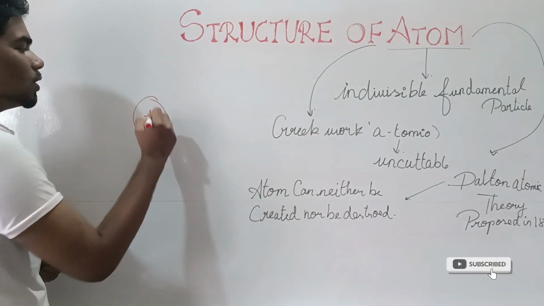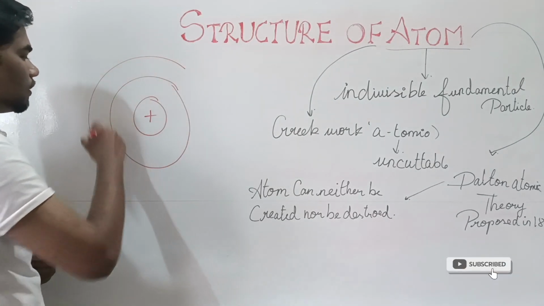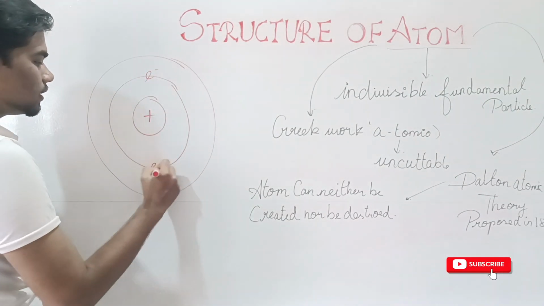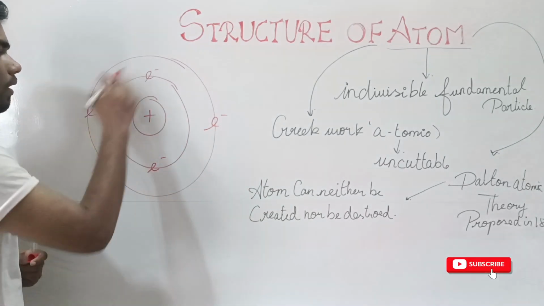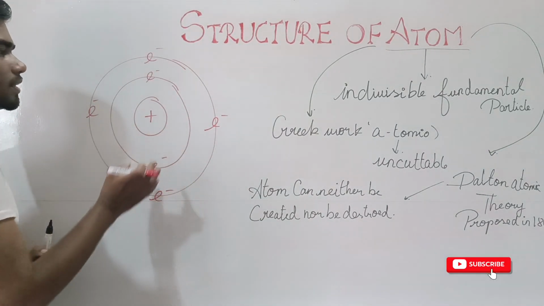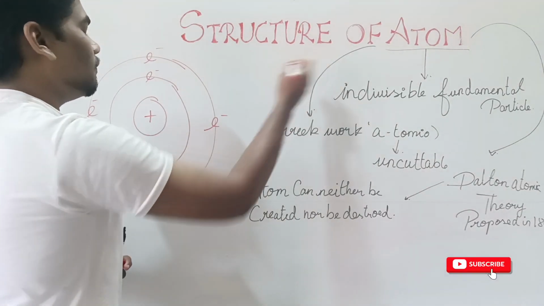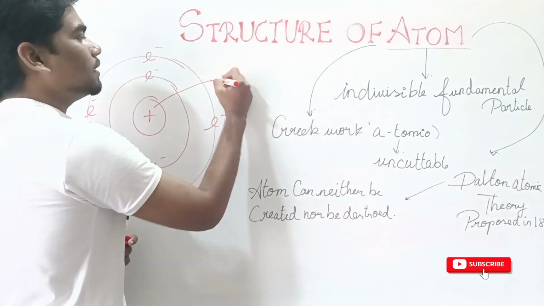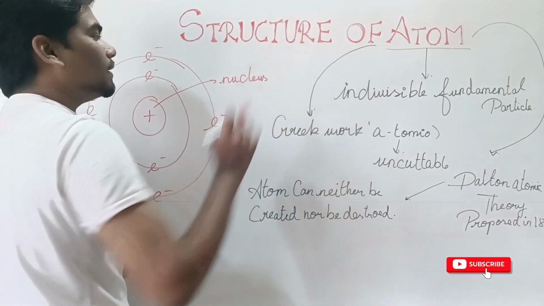This is a positively charged nucleus and electrons are revolving around it. This positively charged core is called the nucleus of atom.